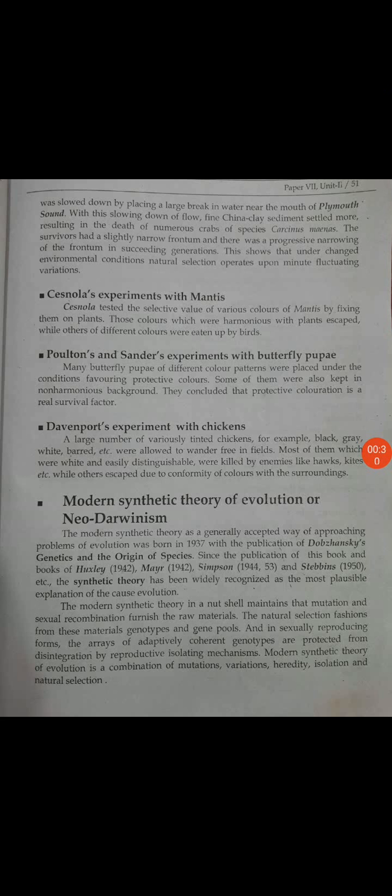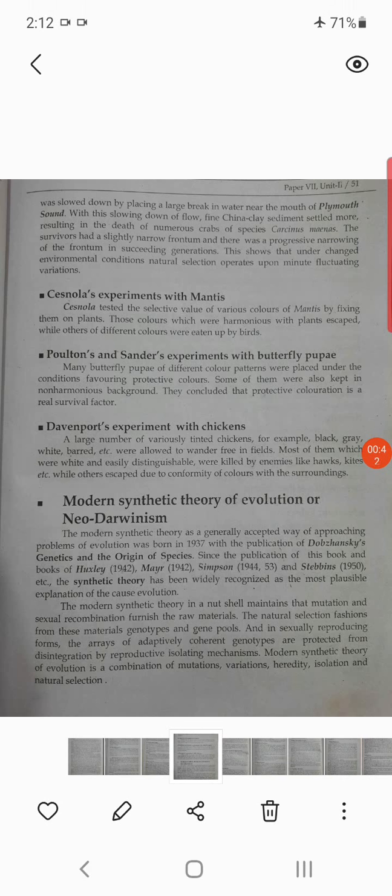So, Darwin's theory was the old or the starting one. But after Darwin, a number of workers worked on this evolution point, and that is called the modern synthetic theory of evolution or Neo-Darwinism.